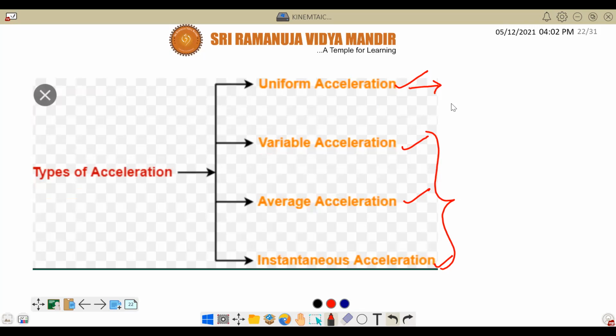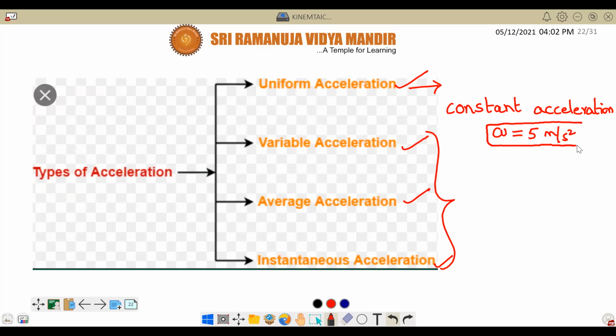Here, uniform acceleration means a constant acceleration. At our level, we'll study this topic, Nana. That means acceleration is constant, like 5 meters per second square. In fact, if the acceleration is constant only, we can apply the equations of kinematics, like V equal to U plus AT. Here, A should be constant. Then only we can apply these equations.